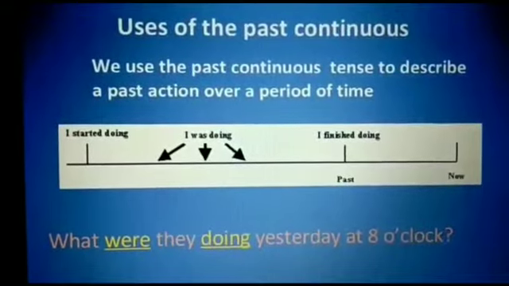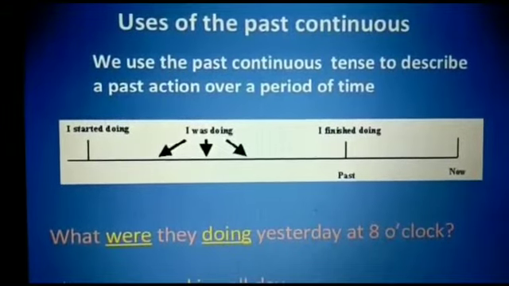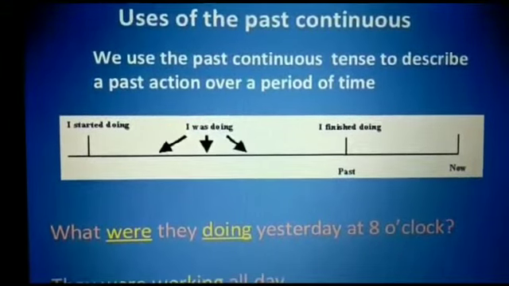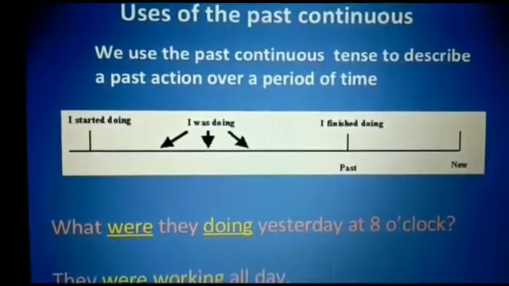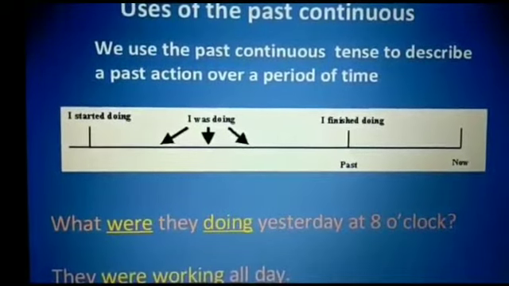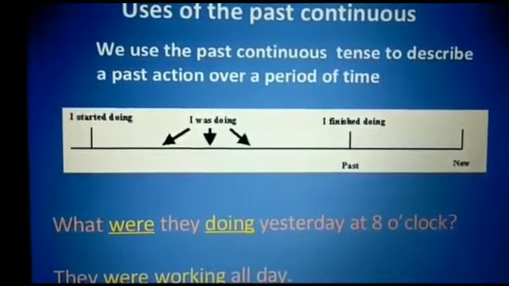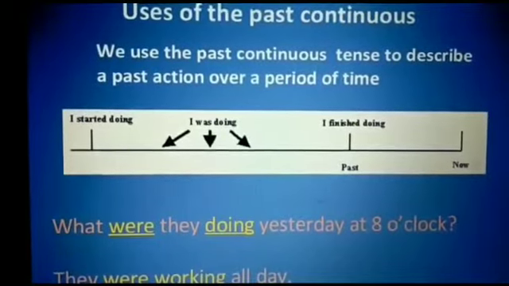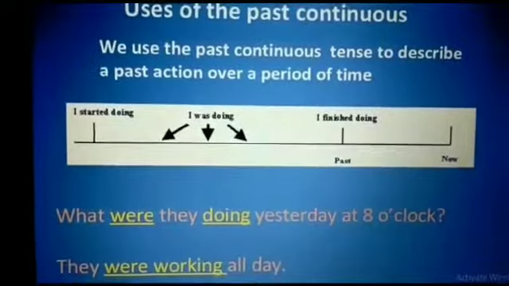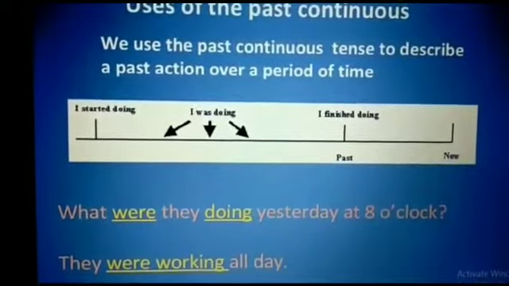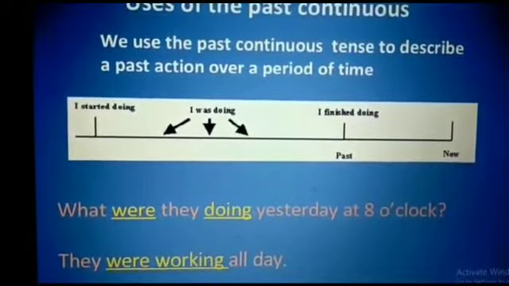And where do we use the past continuous? We use the past continuous tense to describe a past action over a period of time. I started doing, I was doing, and I finished doing. Now I'm saying this, but the thing that I started doing in the past has already been completed. What were they doing yesterday at 8 o'clock? They were working all day.